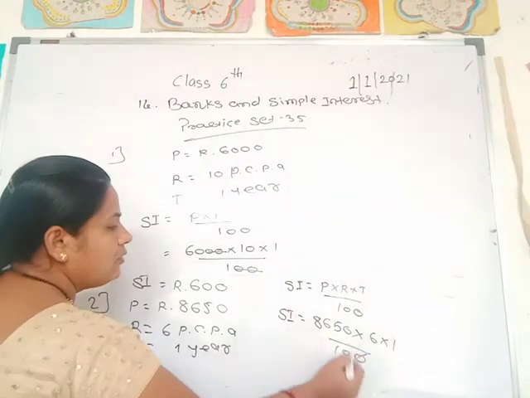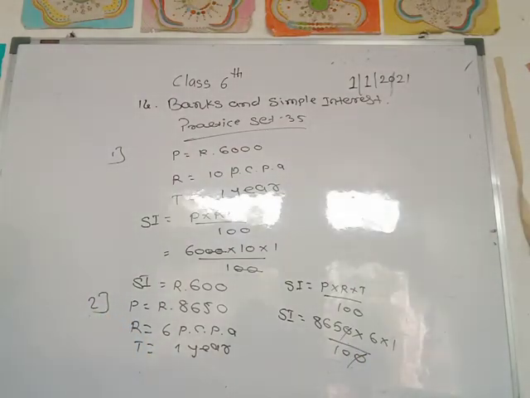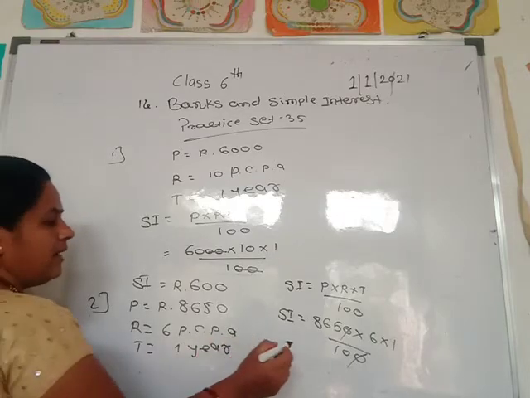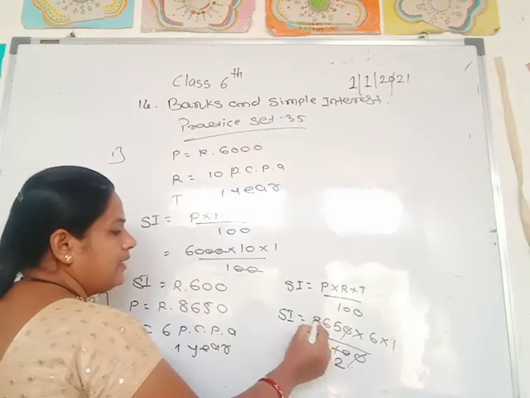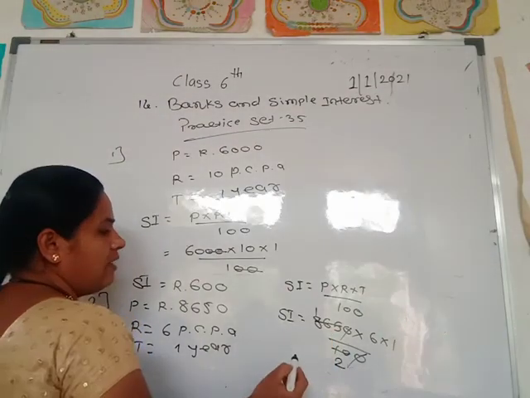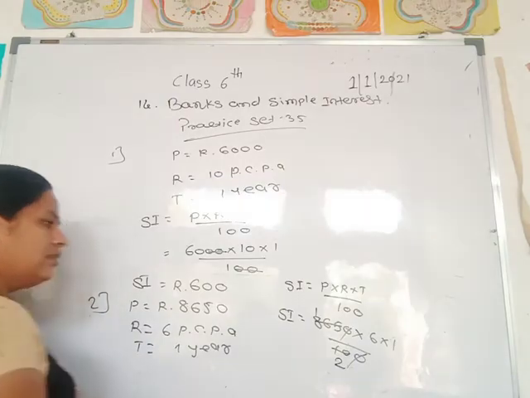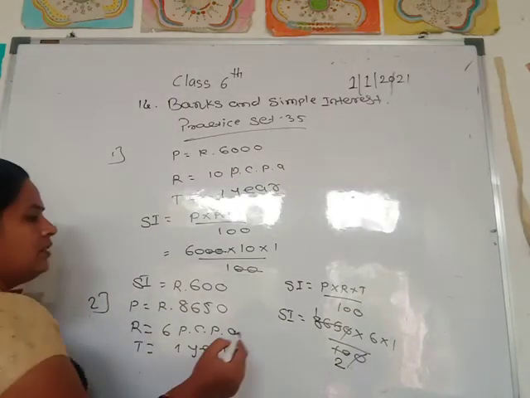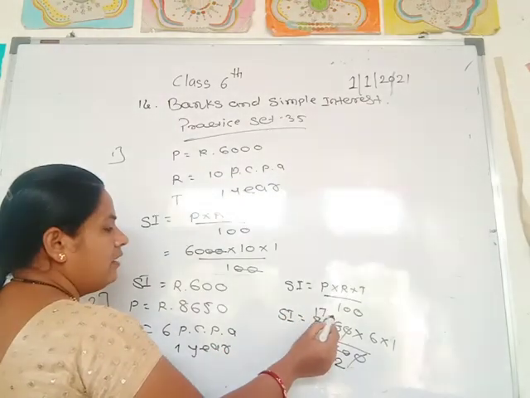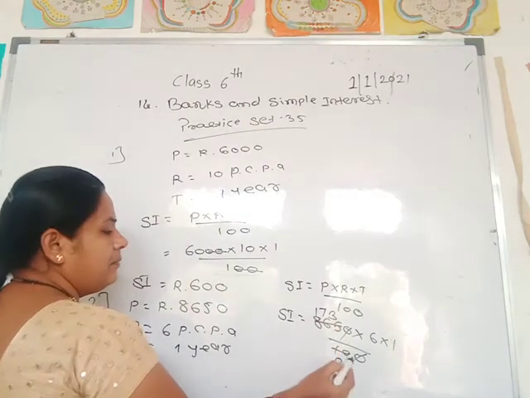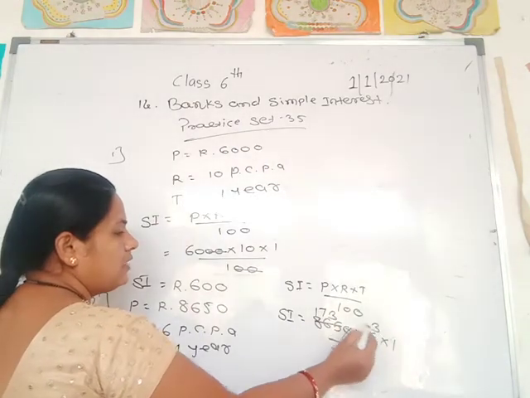Cancel the zero. Then 5 divides by 5: 5 2s are 10, 5 1s are 5, 5 7s are 35, 5 3s are 15, and so on.